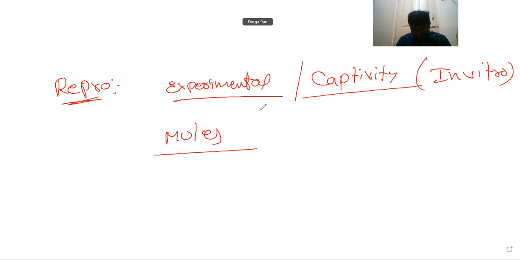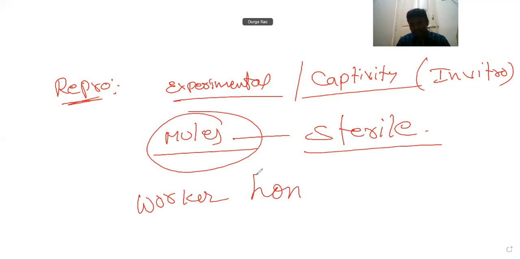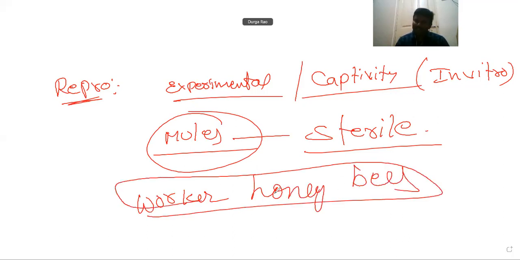The organisms which are produced in captivity are sterile. Sterile means they cannot give birth to young ones. Without giving birth to young ones, they can lead their life normally. Like that, some worker honeybees are sterile.